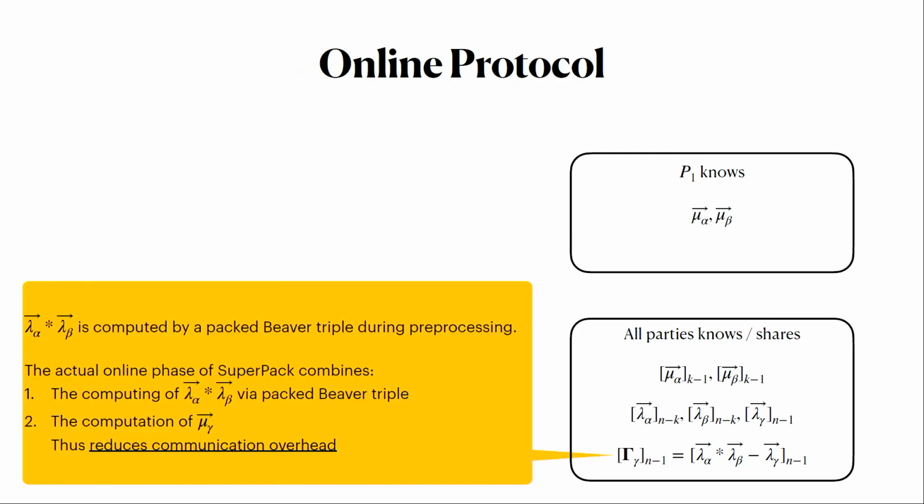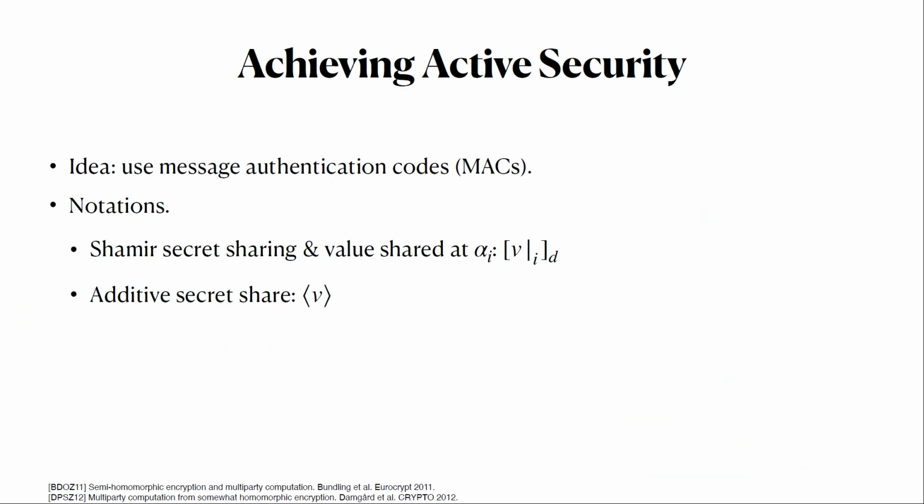There's one more change that is made in the final protocol, which is an optimization to reduce communication, that this interaction in the basic multiplication protocol is combined with the interaction in the preprocessing used to create the product of the secret shared values with Beaver multiplication. So the details aren't important, but that saves a bit of communication. But now the main challenge at this point is to add active security.